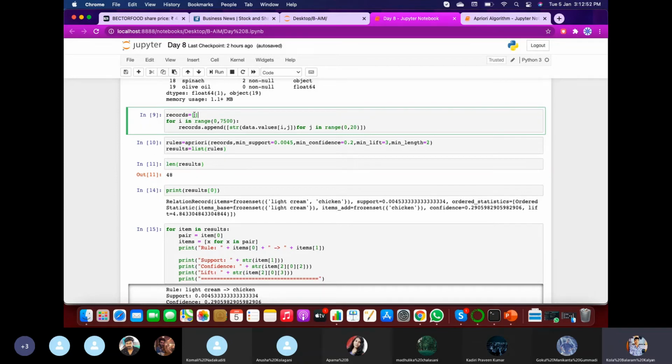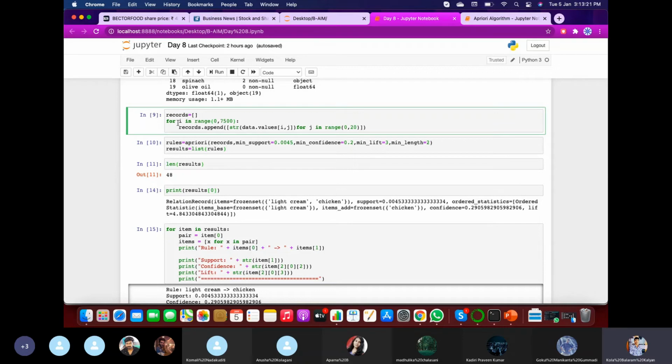Records for i in transactions: I will be in the range of 0 to 7,500, which means the indexing starts from 0 and the last value, 7,500, is exclusive. So it will be 0 to 7,499, which means all 7,500 transactions will be run.